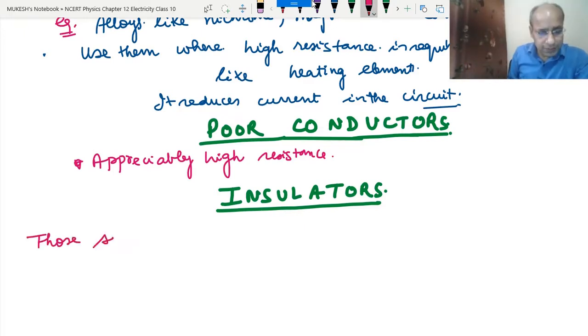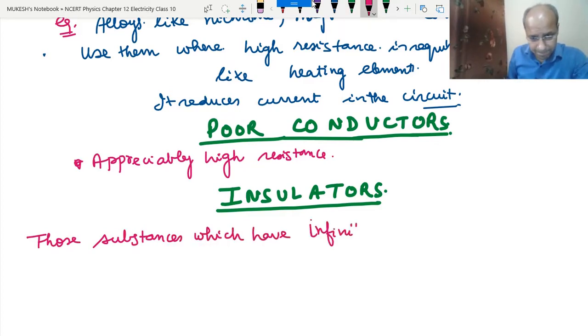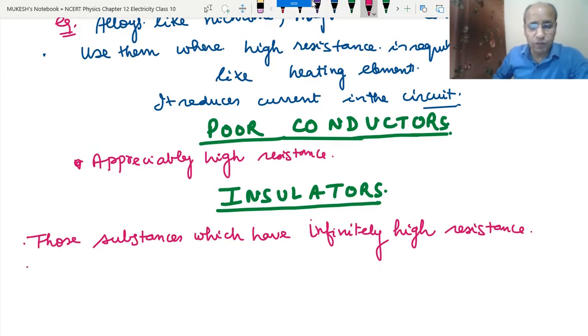Those substances which have infinitely high resistance, we call them insulators. They do not allow any flow of electricity through them. For example, rubber. This is the reason that electricians wear rubber gloves while working with electricity. Wood, and here we mean dry wood.